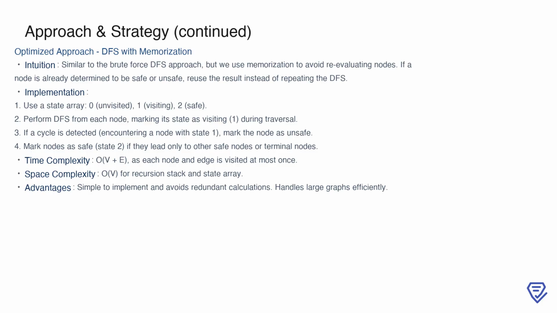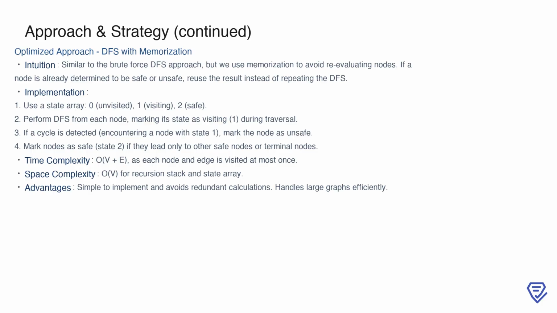This approach is both time and space efficient, with a time complexity of O(V + E), since each node and edge is visited at most once, and a space complexity of O(V), for the recursion stack and state array. The memoization ensures that we never revisit nodes unnecessarily, making this method straightforward to implement while still being highly efficient for large graphs.